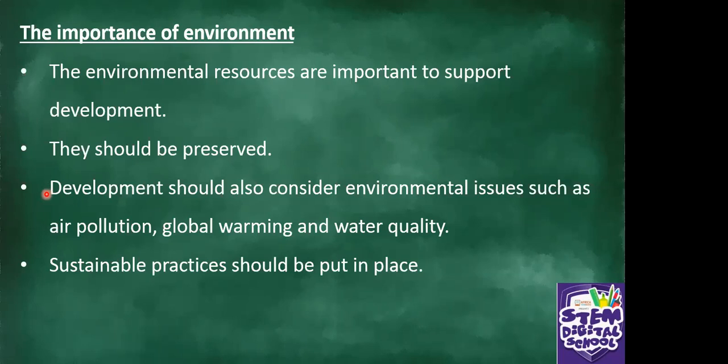Development should also consider environmental issues such as air pollution, global warming, and water quality. So remember, we're going to look at this in detail as we go further this week, okay? And then sustainable practices should be put in place. So that is the importance of environment.